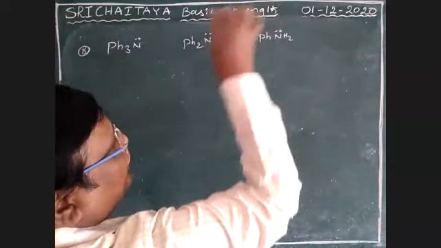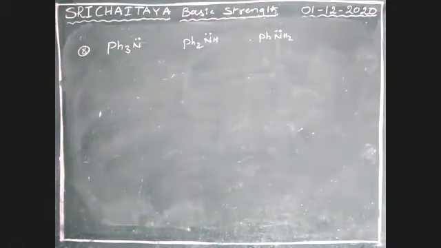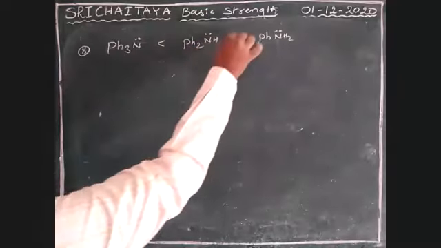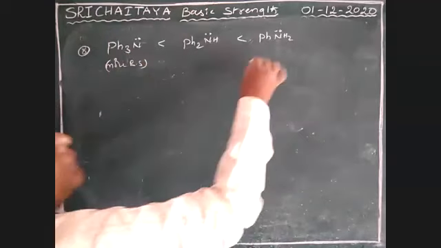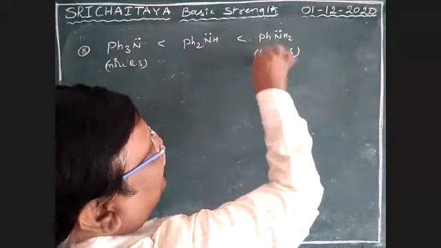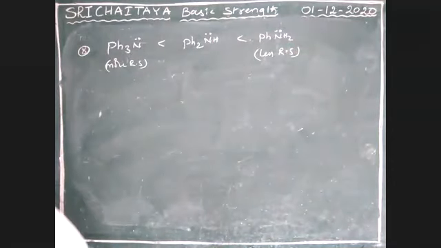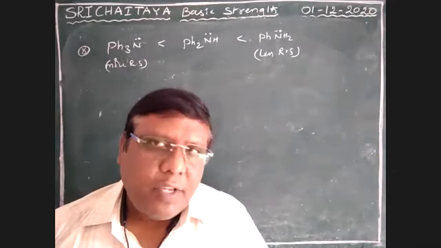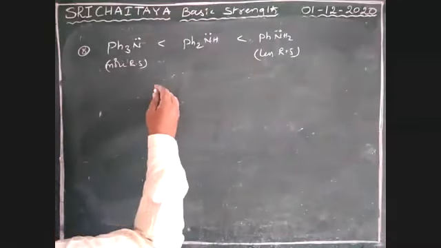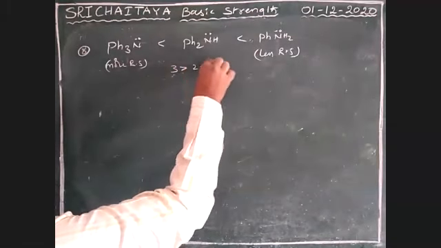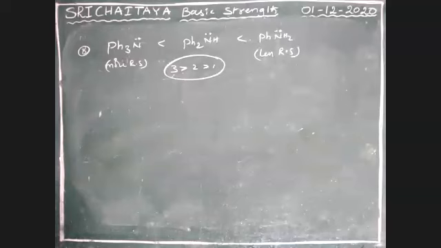Ph means benzene ring, phenyl ring. Tell me, boys, which one is more basic? Yes, good, Pawan, you are correct. So 1 less than 2 less than 3. Here, more resonance structures; here, less resonance structures. So basic nature is inversely proportional to resonance structures. Therefore, 3 is more basic. That is 3 greater than 2 greater than 1.